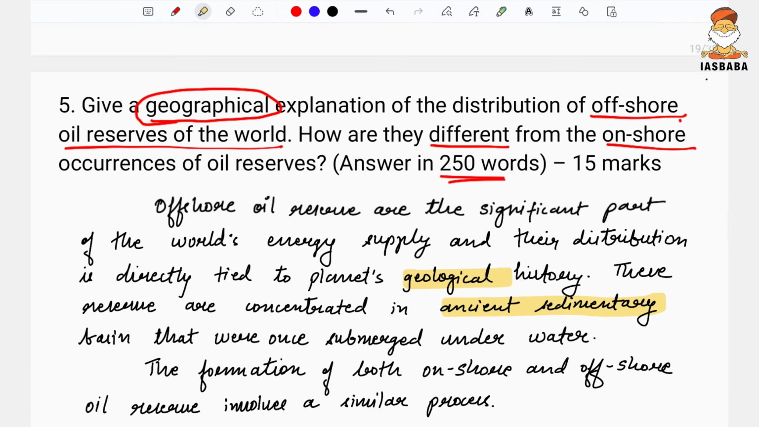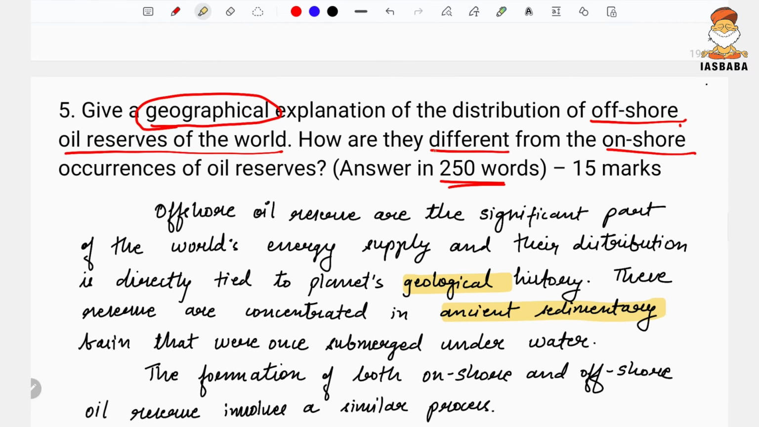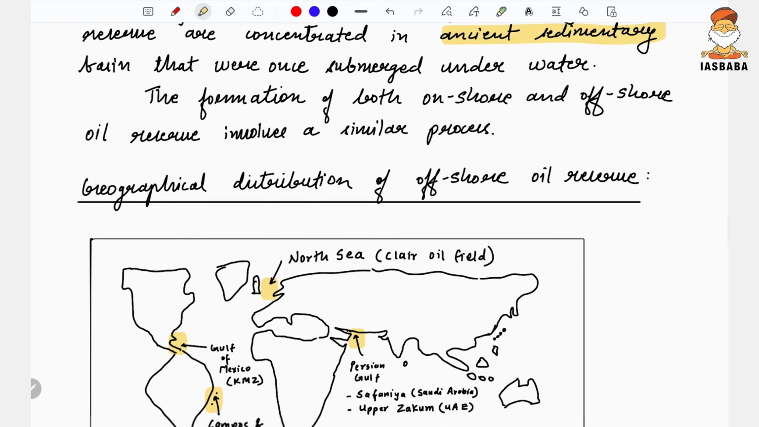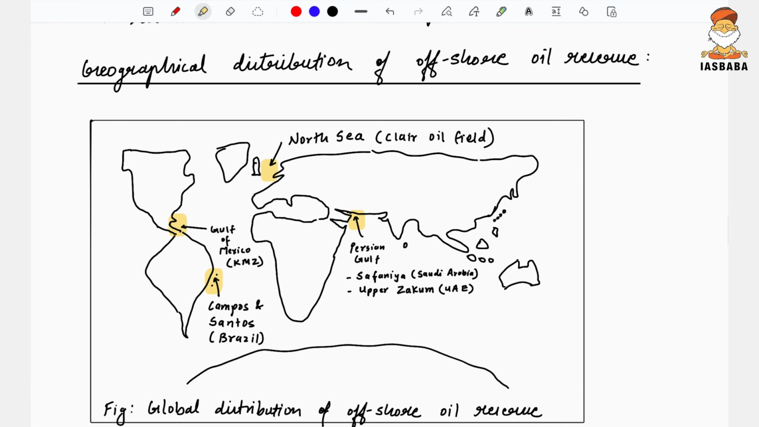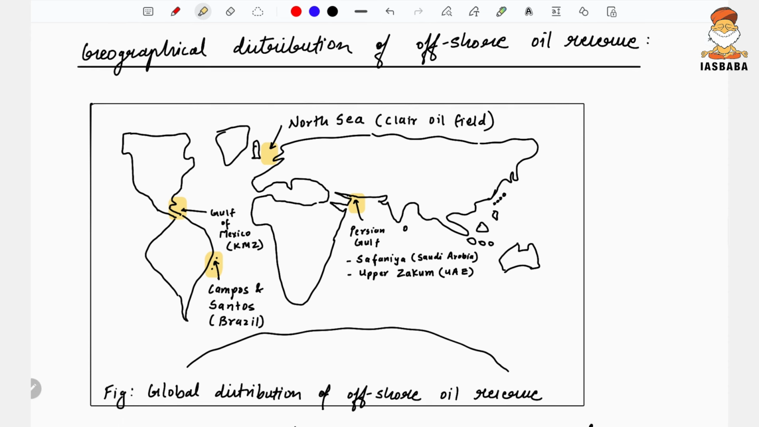Okay, because the demand of the question is also, how are they different, the onshore occurrence of the oil reserve from that of the offshore. As such, there are not many differences, but yes, they are onshore and offshore, so there would be some reason. So, geographical distribution of offshore oil reserves. The first part of the question, let us satisfy.